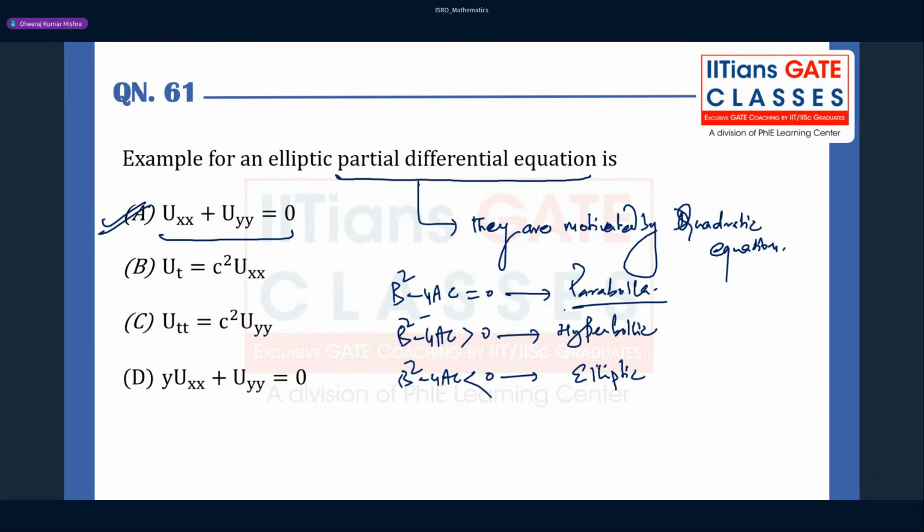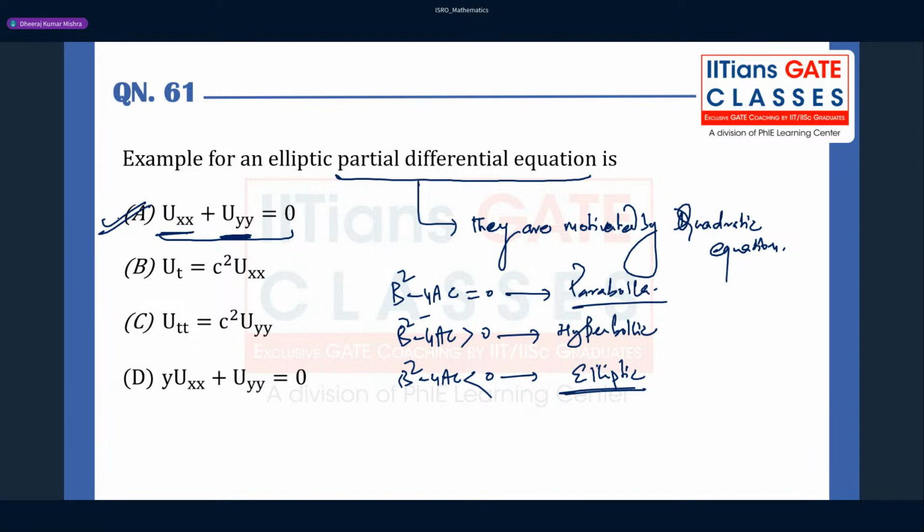So remember that if you're trying to find the b, what is the value of a here? A is going to be 1, and here b is nothing but 0, but c is again 1, right? So b square minus 4ac, b is 0, so minus 4ac is going to be less than 0, right? So it will be elliptic. So option A will be correct for this question.